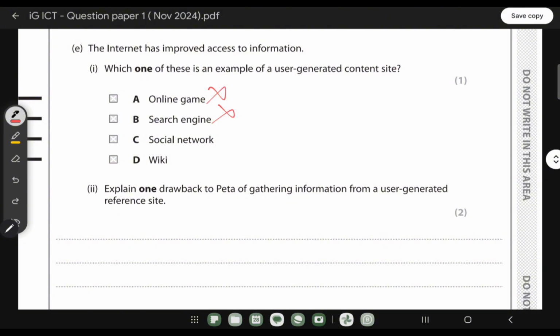Social network, when it comes to Instagram and Facebook, we can update something, we can edit something, but we cannot update or edit other people's posts, right? We can only change our post or delete our post that we did. But when it comes to the wiki, you can go to that particular website and you can also edit based on your perspective, right? You can also edit other people's writing information there as well. So user-generated content is the wiki.